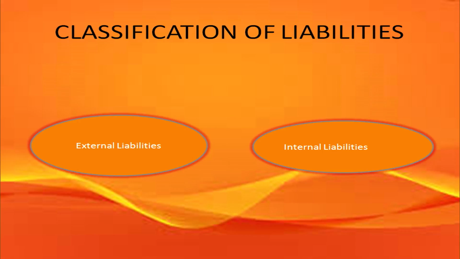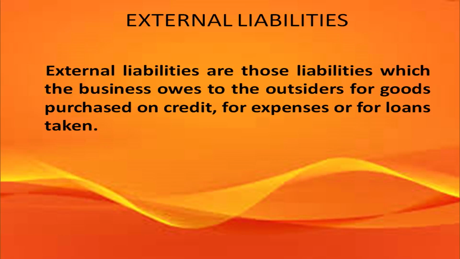Now, these liabilities can be external liabilities and internal liabilities. What is the difference between external liabilities and internal liabilities? External liabilities, as the name suggests, are those liabilities which the business owes to outsiders for goods purchased on credit, or for any expenses or loans that have been taken from banks and financial institutions.